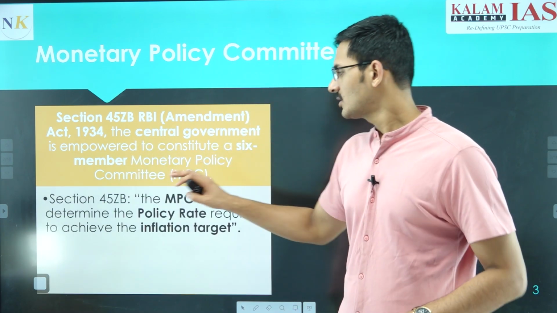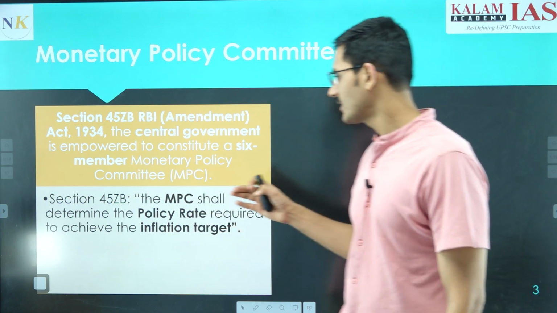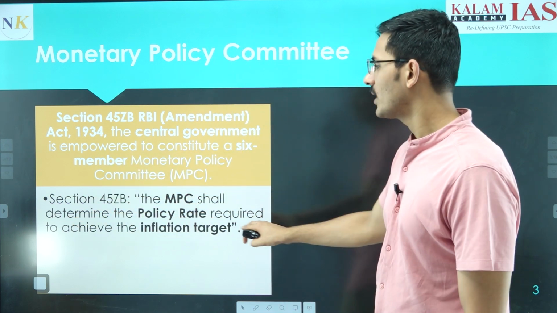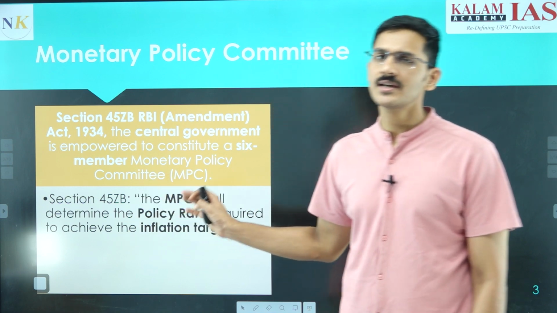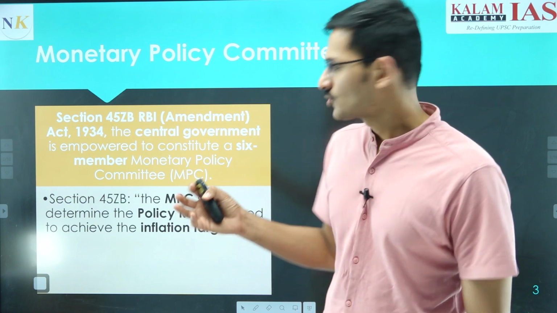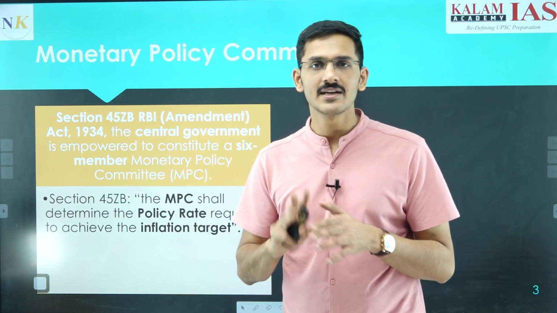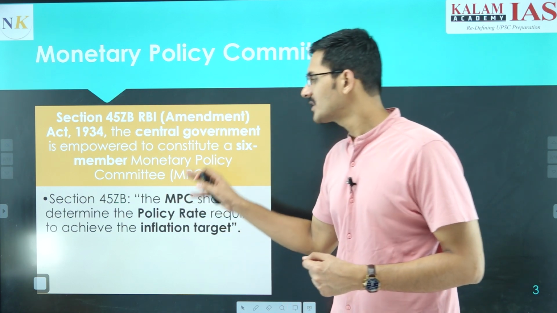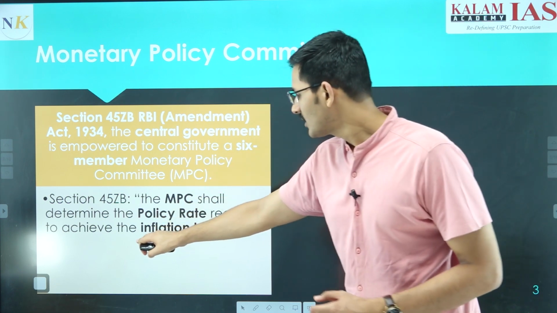In the same section, the purpose of establishing the monetary policy committee is also written: the monetary policy committee shall determine the policy rate required to achieve the inflation target. The word used in the RBI Act is policy rate. What do they mean by policy rate here? Policy rate is basically the repo rate only. Whenever you hear terms like benchmark rate, policy rate, repo rate, these are all one and the same thing. So the Monetary Policy Committee shall determine the policy rate, the repo rate, required to achieve the inflation target.